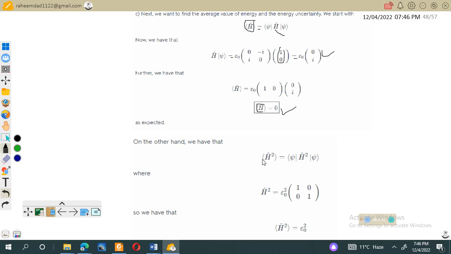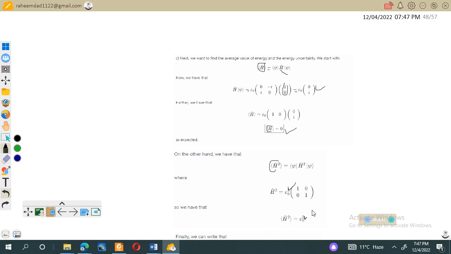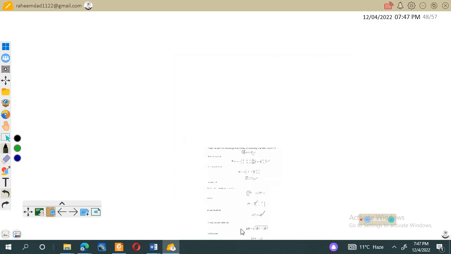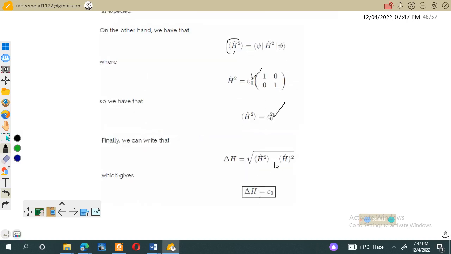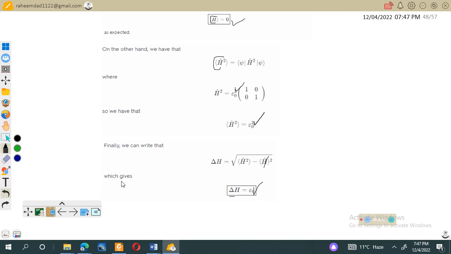On the other hand, we have h square, which is psi into h square, for finding the average value of h square. So psi into h square is equal to this. So h square will be equal to this. By substituting this back into this equation, this will give h square is equal to epsilon naught square. So then we have the uncertainty relation. Delta h is equal to the square root of the average value of h square minus the square of the average value of h. As the average of h is equal to 0, h square is equal to epsilon naught square. So delta h is equal to epsilon naught. Okay, I think to this point our problem is complete.